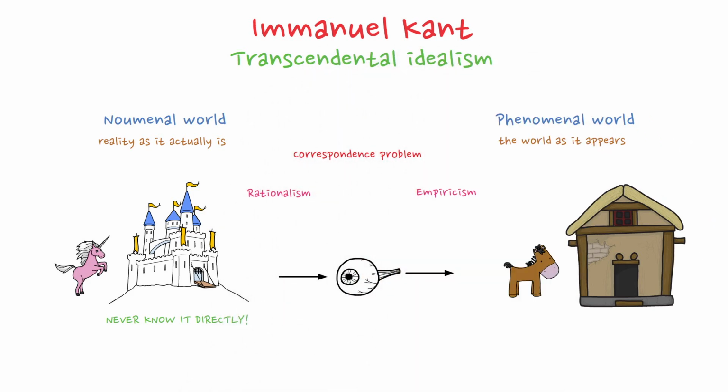He calls himself an idealist because our knowledge is shaped by how we experience things, not by things in themselves. However, his idealism is transcendental because he acknowledges that this framework applies only to our knowledge, not to the nature of reality itself.